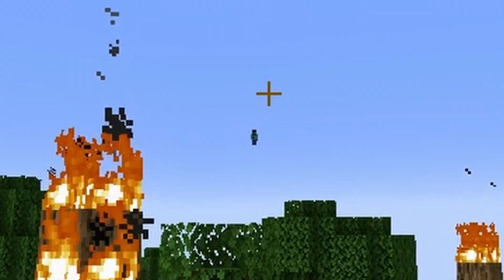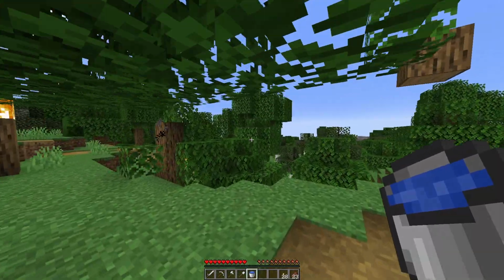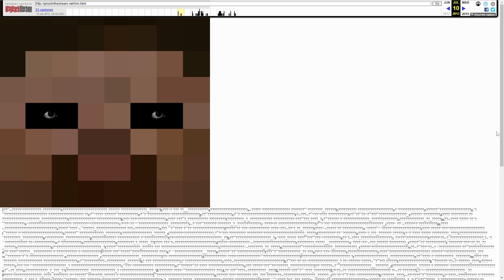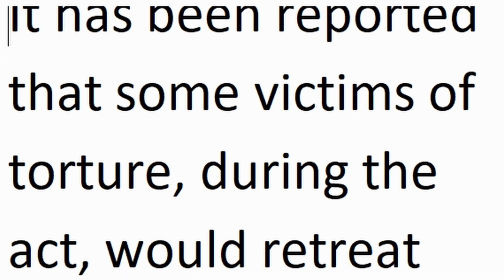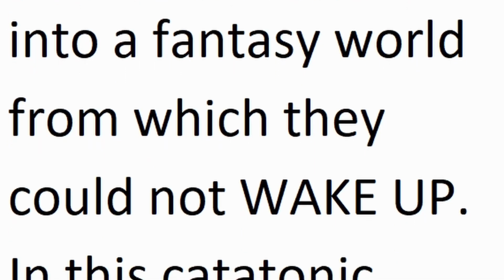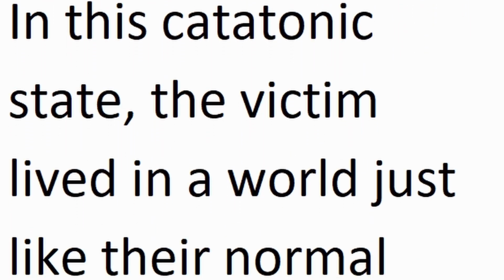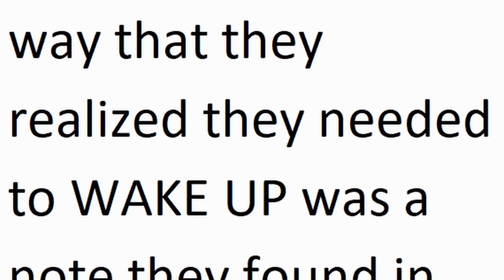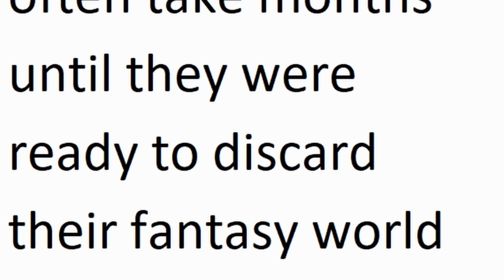Wow. So Copeland, the vigilante that he was, decided to keep the hoax alive by posting a link to a website where a Steve with frantically rolling eyes dominates the screen, alongside a stream of seemingly incomprehensible text, but decoded, says the following quote. It has been reported that some victims of torture during the act would retreat into a fantasy world from which they could not wake up. In this catatonic state, the victim lived in a world just like their normal one, except they weren't being tortured. The only way that they realized they needed to wake up was a note that they found in their fantasy world. It would tell them about their condition and tell them to wake up. Even then, it would often take months until they were ready to discard their fantasy world and please wake up.